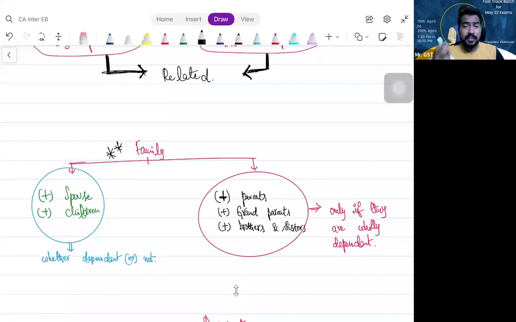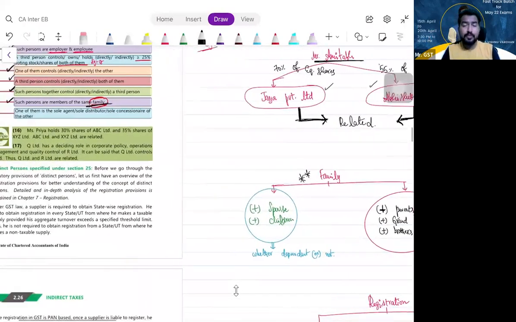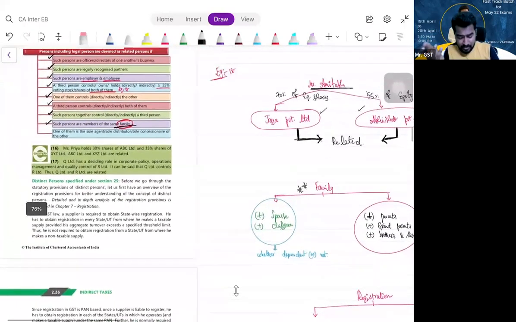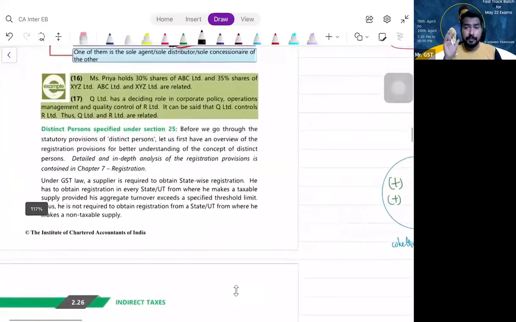So supply between related persons or distinct persons, transfer of goods or services, whatever it is, without consideration between these people is a supply, even though there is no consideration. So related person and distinct persons, we have just made a brief discussion. Because of this, stock transfers and branch transfers are also becoming supply.